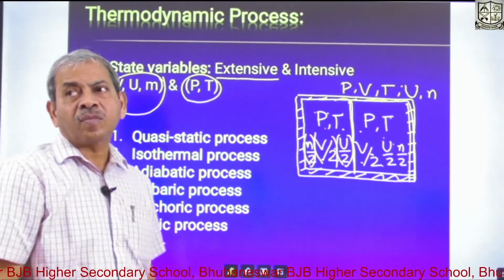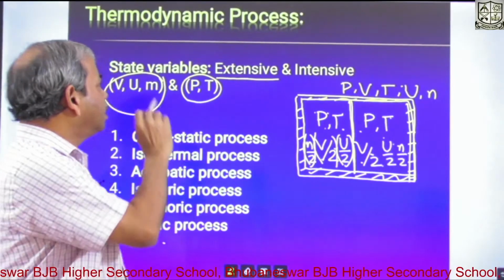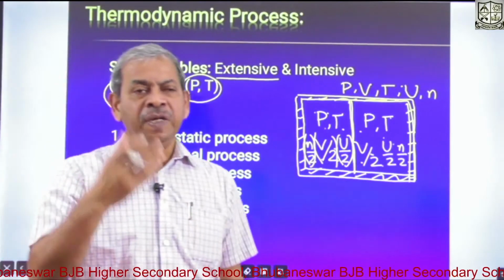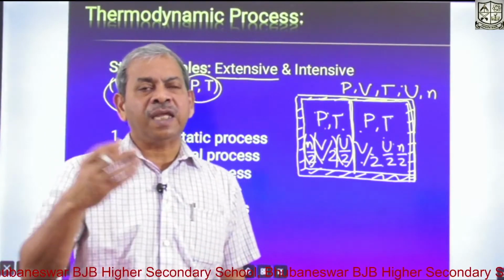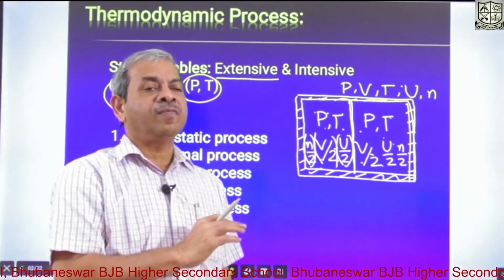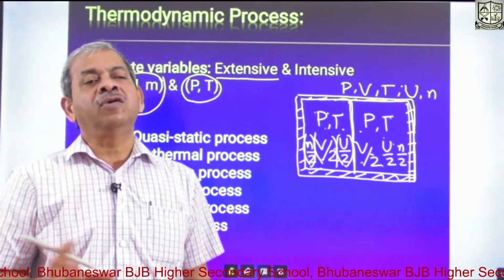Okay. So now these are the state variables. The given state of a thermodynamic system is described by a set of values of P, V, T and U. When these values remain constant, we say it is in an equilibrium state.